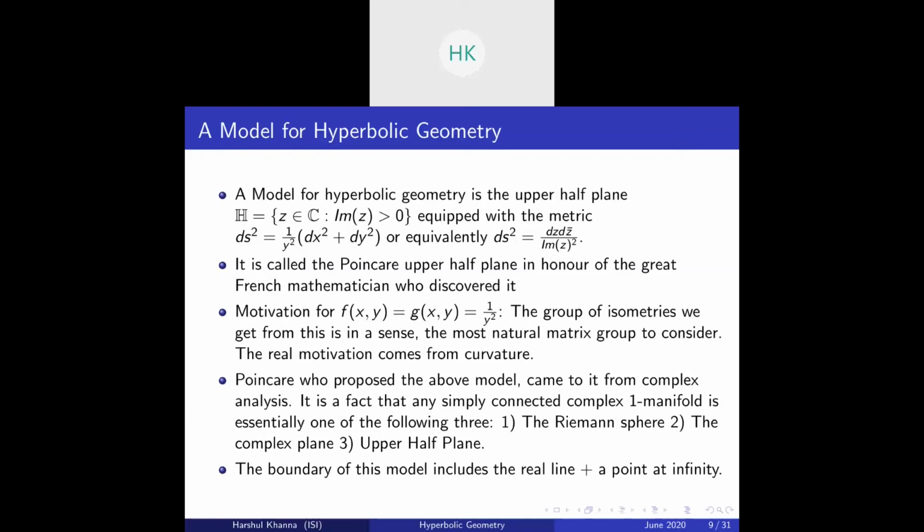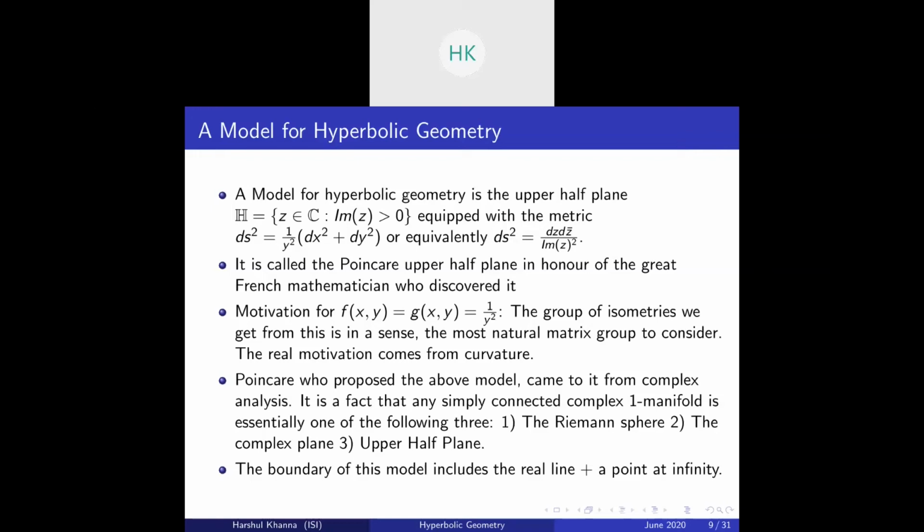Now, the motivation for it is not very obvious. Poincare was the one who discovered it. Poincare came to this model from complex analysis. It is a fact that for any simply connected surface, where the fundamental group is trivial, that is, any loop on the surface can always be contracted to a point, the only simply connected complex one-manifolds are the Riemann sphere, the complex plane, and the upper half plane. So the upper half plane was a very natural one to study.